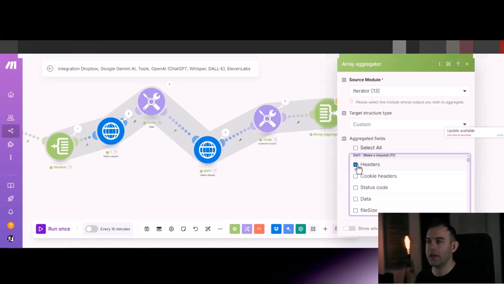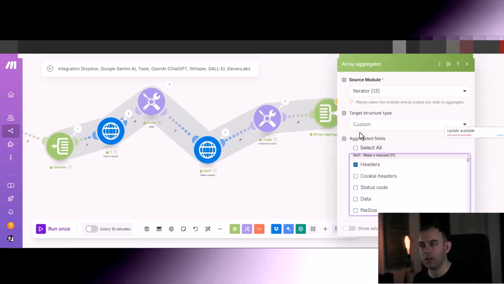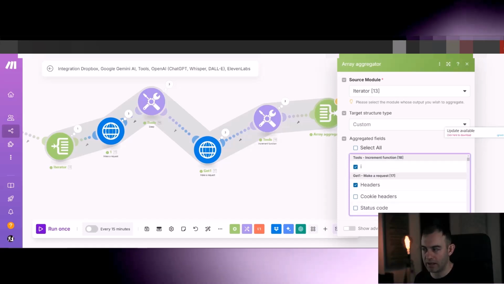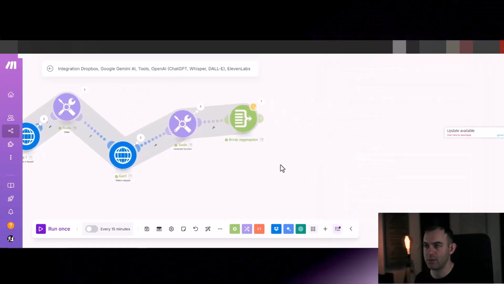Because we cannot set the target structure type yet, don't worry about this array aggregator just yet. Just select anything really, and we'll get back to it later. Hit save. Trust me, it's going to work.